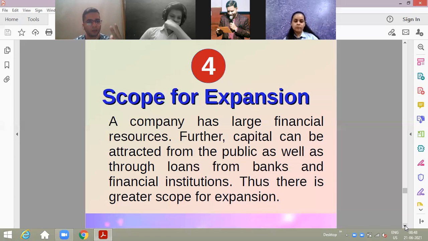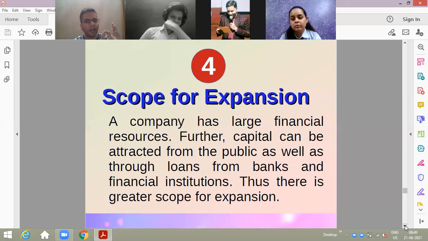Now let us talk about the second. Do we have a great scope of expansion in a Hindu undivided family form of business? Please tell with the reason. Those who are writing no, please write with the reason. Very good, Hardik, Sia. Because we simply see that there is only ancestral property and we are just working with the ancestral property. That means scope of expansion is little less.